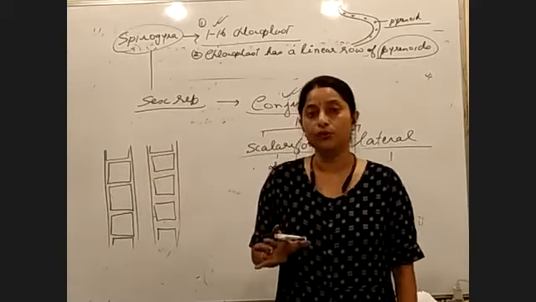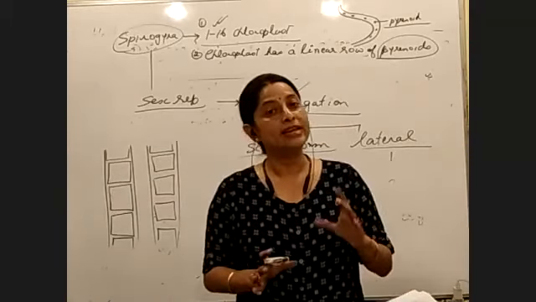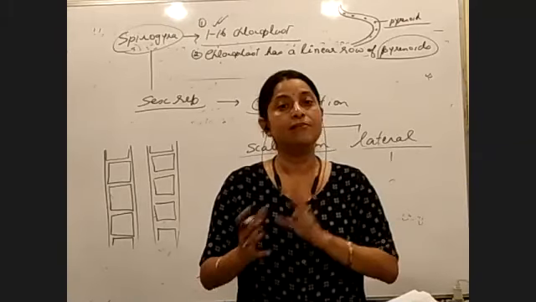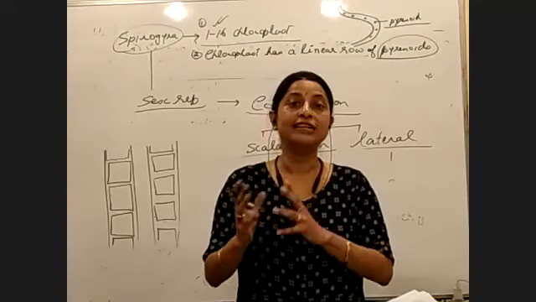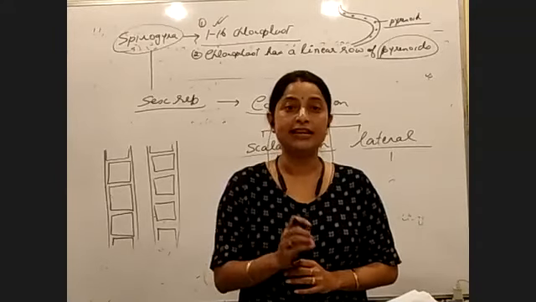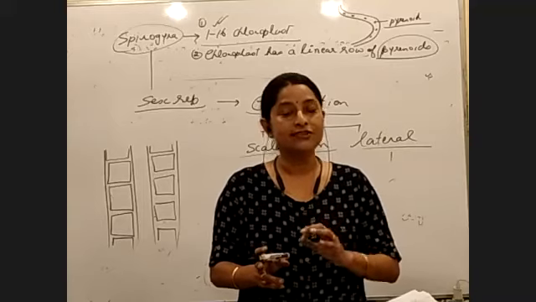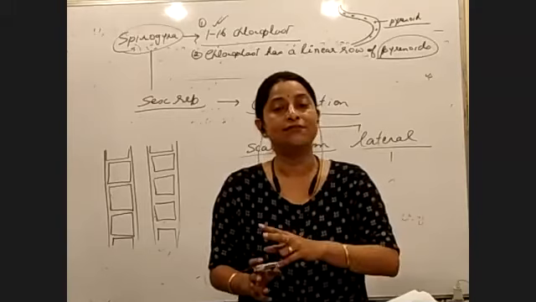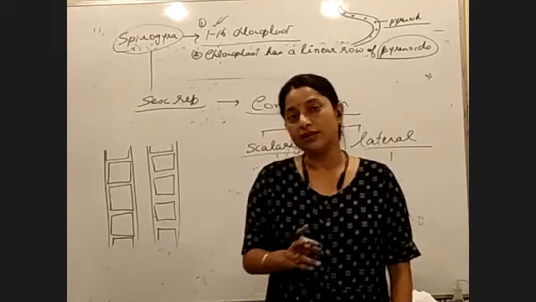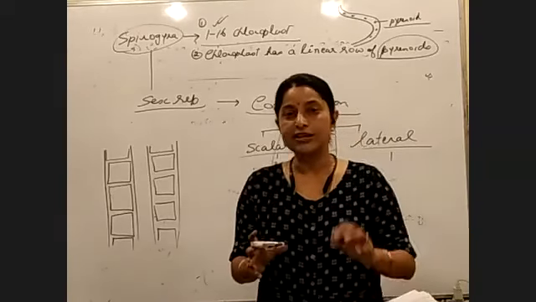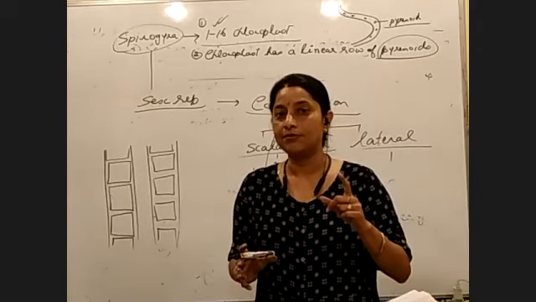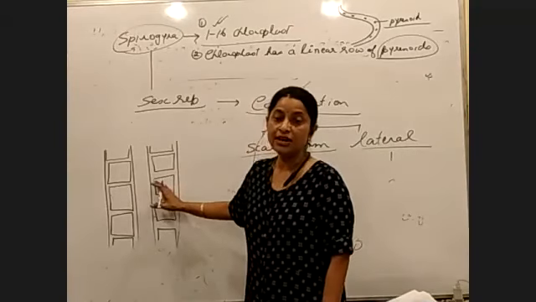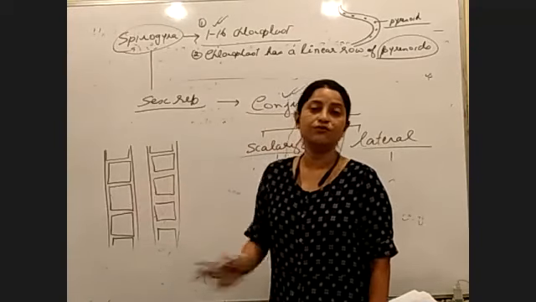We use male or female only when there is a specific male organ or female organ, or a distinct morphological difference. Generally, in case of lower organisms, we cannot use the words male and female. Right? So I think you understood. To use male and female, there must be a specific morphological difference. Since this filament is exactly the same as this filament, which one will we take as male and which as female?